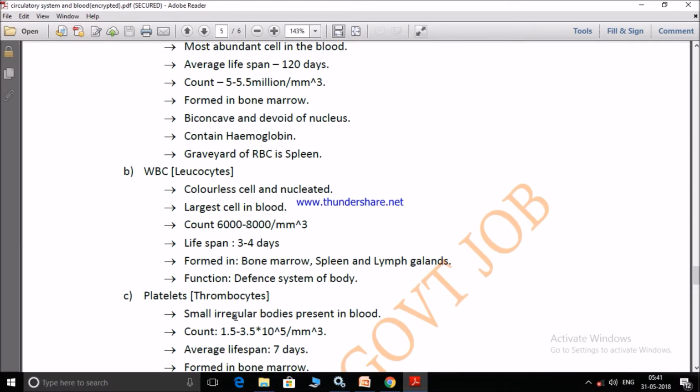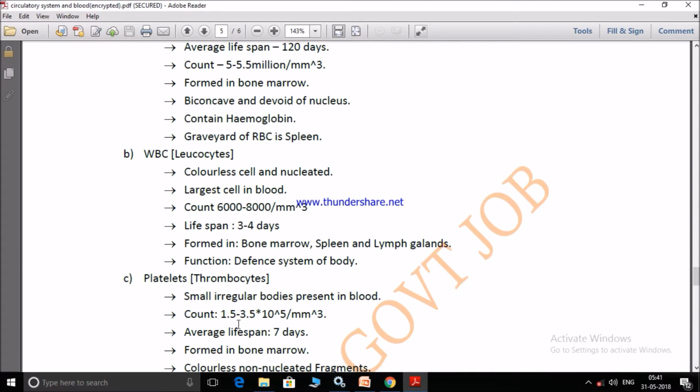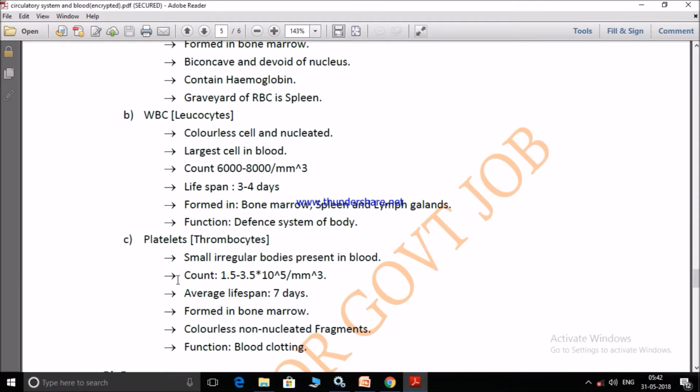Platelets, also known as thrombocytes, are small irregular bodies present in the blood, and their count is 1.5 to 3.5 into 10 raised to 5 per millimeter cube. Average lifespan is 7 days. They are formed in bone marrow, and these platelets are colorless, non-nucleated fragments. The function of platelets is blood clotting.